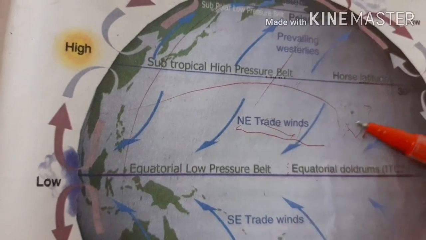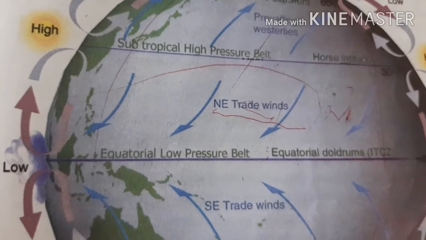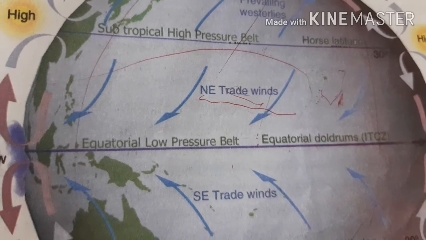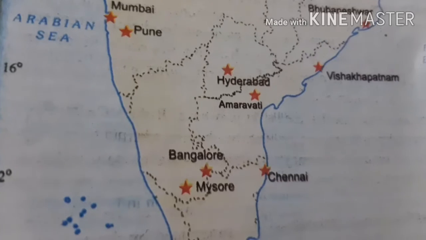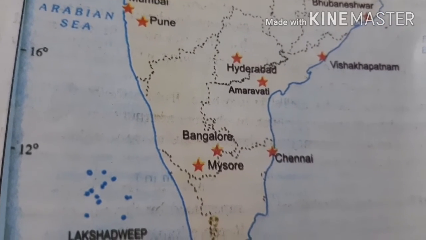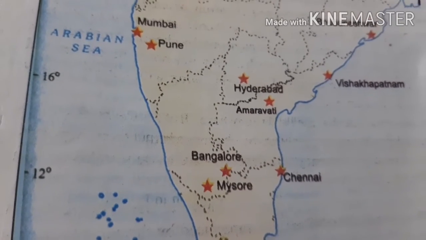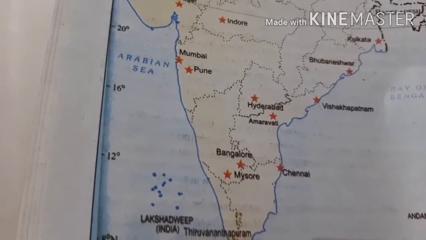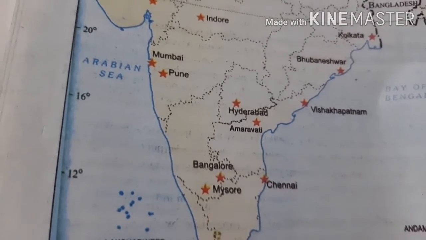I have told you that India lies in the belt of northeast trade winds, children. They are dry. They blow from land to sea. Okay? That's why they are dry. These winds, though they are dry, give some amount of rainfall on the Coromandel coast of Tamil Nadu, children.